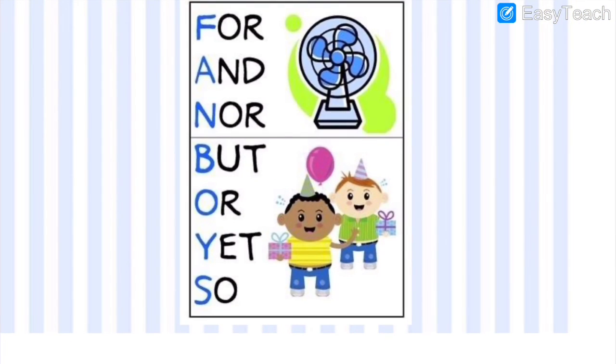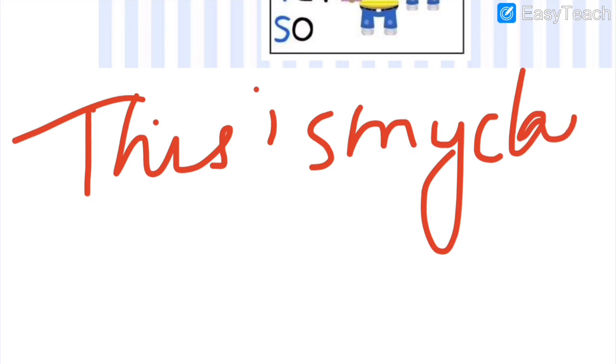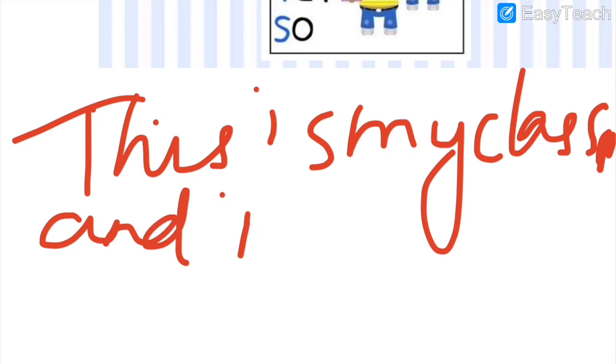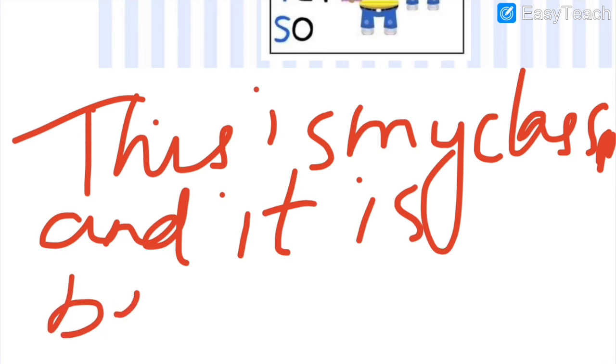Always remember, it will come in the middle, in between two words or many words, or to join sentences also. For example, this is my class. One sentence, full stop. Now I have to join the two sentences, so I will remove the full stop. This is my class and it is beautiful.